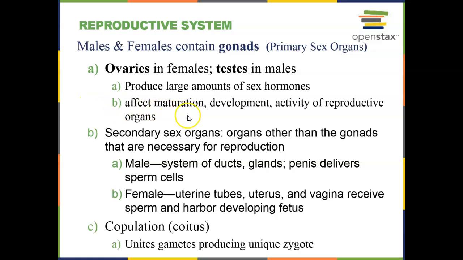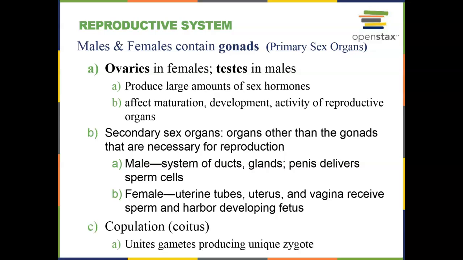So males and females both contain gonads. Gonads are the primary sex organs. For females, the gonads are the ovaries. For males, the gonads are the testes. The gonads produce the gametes, either eggs or sperm, but they also produce large amounts of sex hormones. Sex hormones are hormones that stimulate both the production of those sex cells, but also they stimulate secondary sexual characteristics.